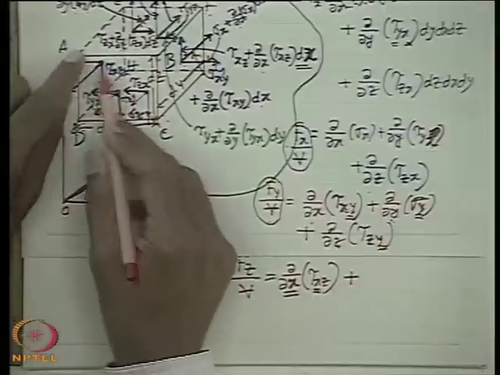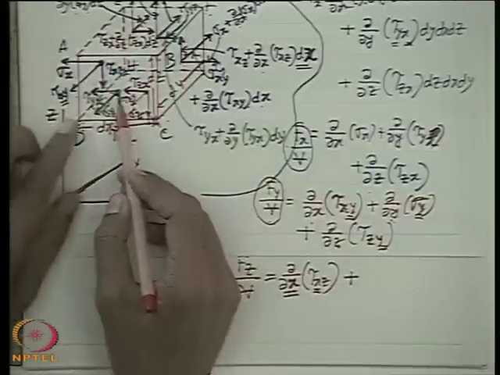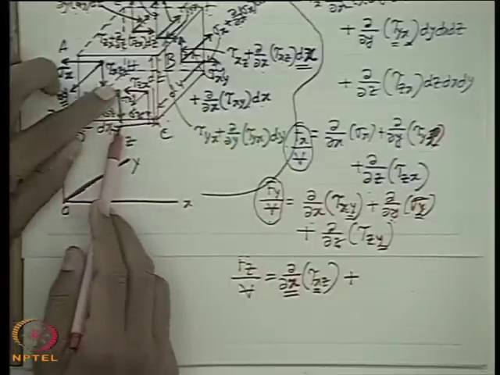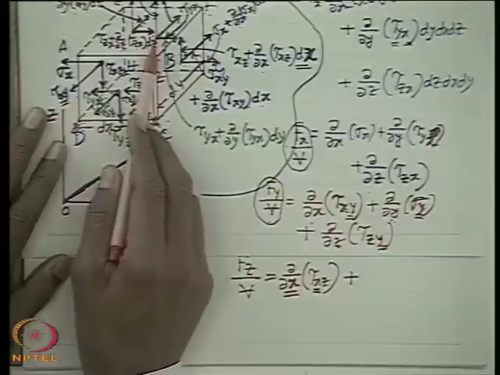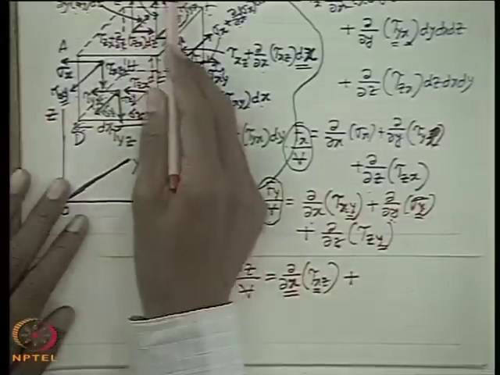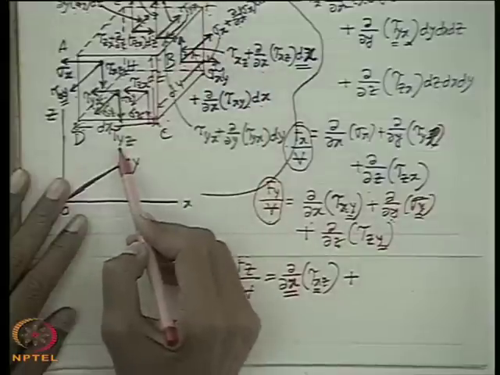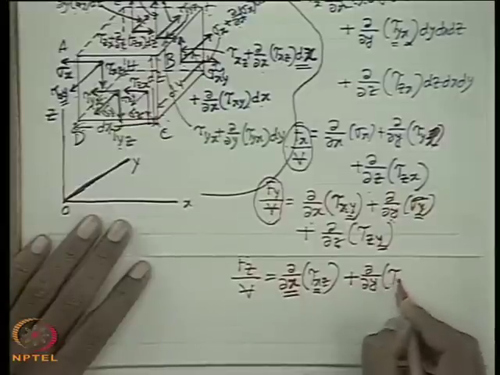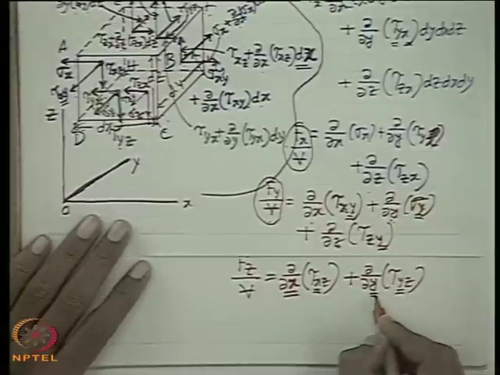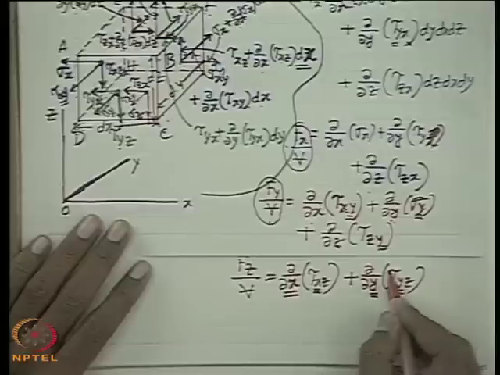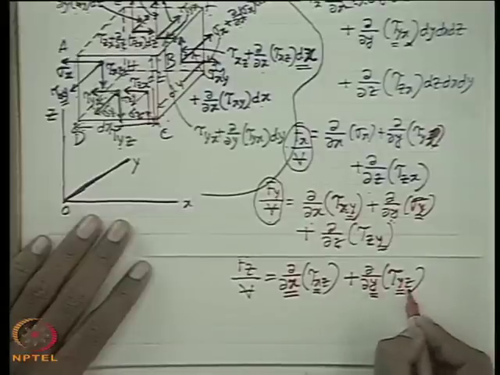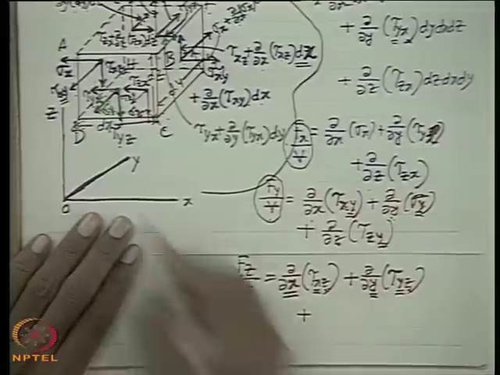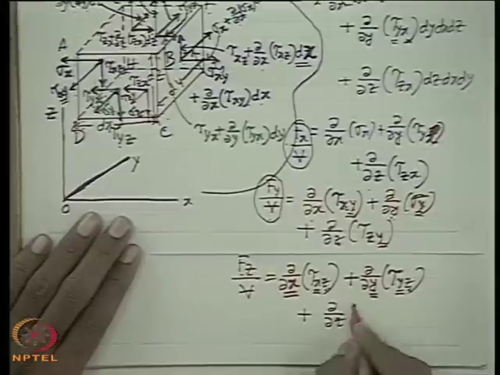Similarly, after the x plane, if we go to the y plane, we recognize that the z direction force in the y plane is contributed by τyz. So these are the z direction forces in the y plane. The difference between this and this, of course multiplied with the area, will give you ∂τyz/∂y. The first suffix is y, this one y. That means differentiation with respect to y when the force appears in the y plane. And the second suffix is z direction. This is consistent because it is the force in the z direction. And similarly in the z plane, the force in the z direction is this.